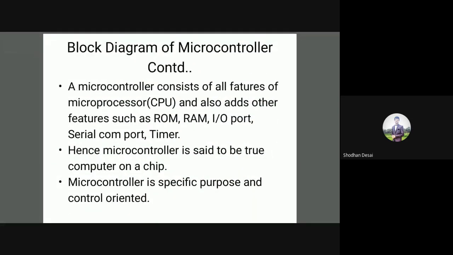A microcontroller consists of all features of a microprocessor, that is the CPU, and also adds other features such as RAM, ROM, IO port, serial COM port, timer, and other blocks. Hence, we say that a microcontroller is a true computer on a chip. And above all, a microcontroller is specific purpose and control oriented. Please note this point. A microcontroller is specific purpose. It is meant for specific applications, and it is also performing the job of controlling.